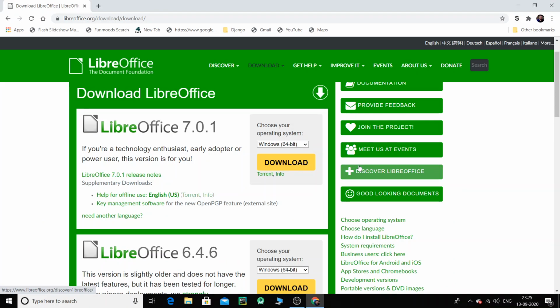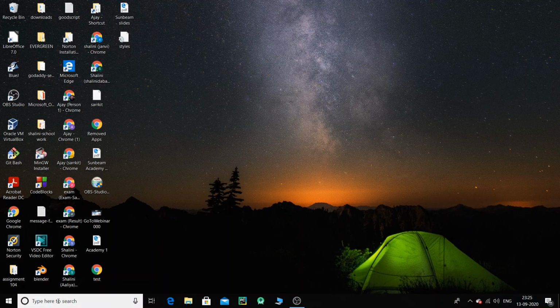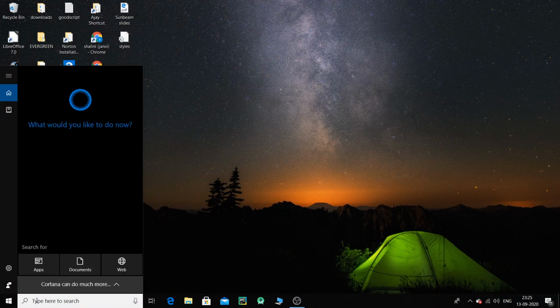Just double click onto that file, as I showed you, and the setup file will start running, and the Office will get installed. The biggest advantage of using LibreOffice, children, is that it is absolutely free. It is not going to ask you for any activation, just like what we have for Windows Office. So this is an absolutely free application. Everything is there.